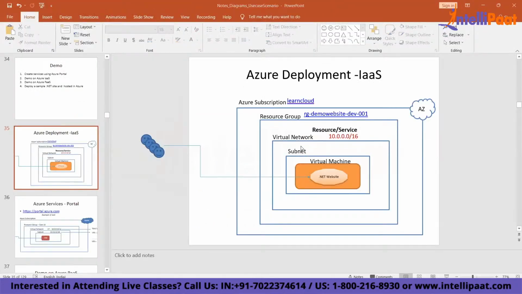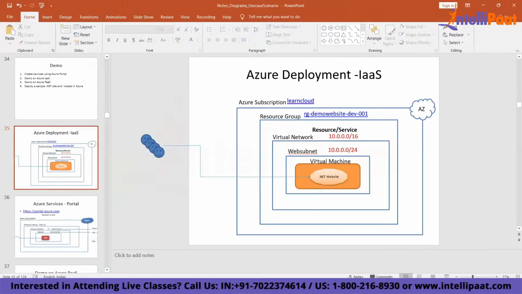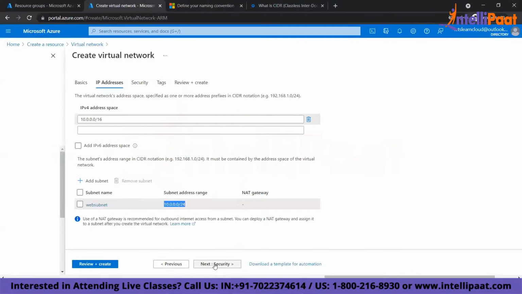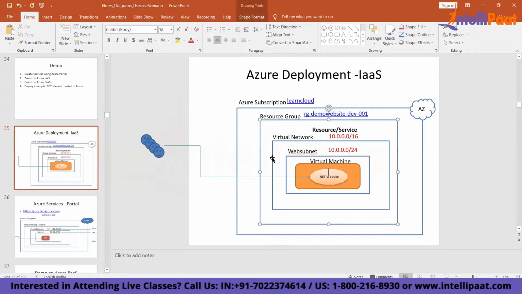Now I have the subnet, and I'm going to create a virtual machine. Next is security. This virtual network that you are creating has to be secured. If the request comes directly to the website, that's not good, right? So you're going to secure this network. How will you secure it?